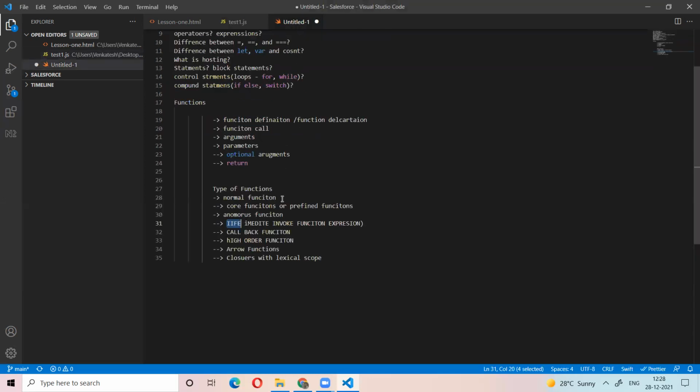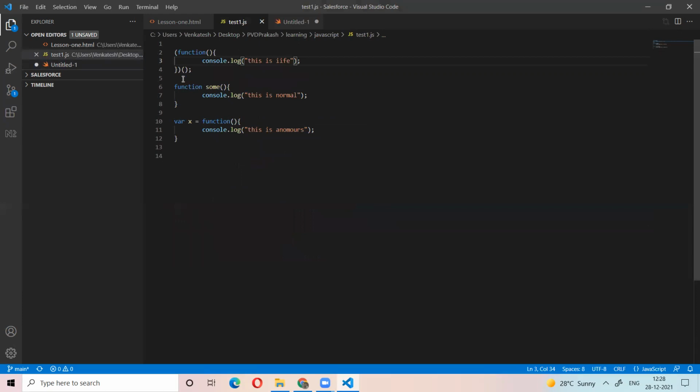So I will explain the normal function, the code function, all the predefined functions in JavaScript, the anonymous function, and now the immediately invoked function. That is the function which will run immediately after its definition. Now we will go to the callback function.